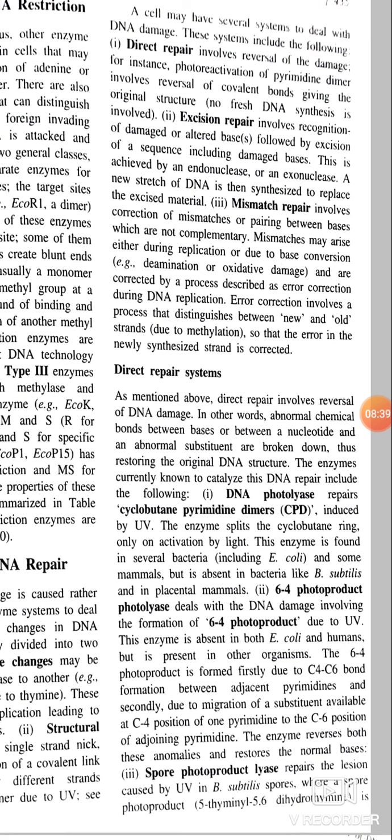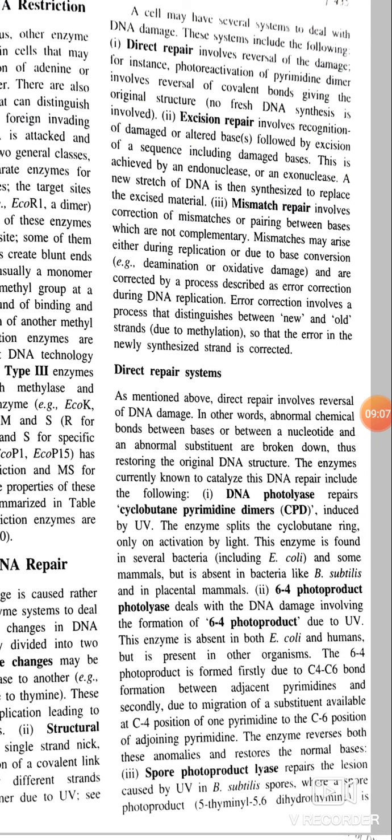Second is 6-4 photoproduct photolyase. It deals with DNA damage involving the formation of 6-4 photoproduct due to UV. This enzyme is absent in both E. coli and humans, but is present in other organisms.